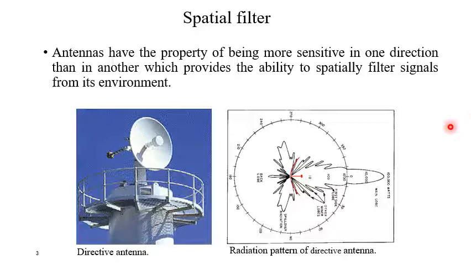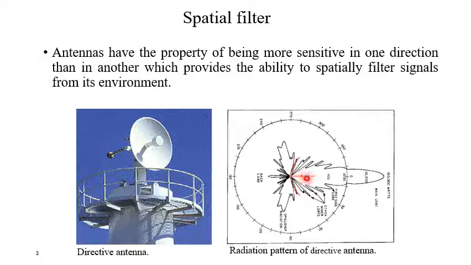So, meaning of spatial filter. Antennas have the property of being more sensitive in one direction than in another, which provides the ability to spatially filter signals from its environment. If you consider this radiation pattern of the directive antenna, you will see that the power flowing in this direction, the horizontal direction, is much larger compared to any other direction.